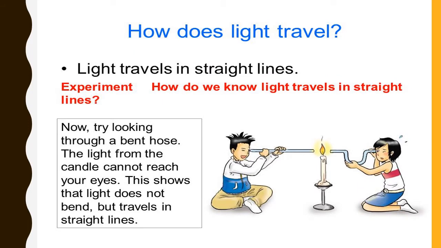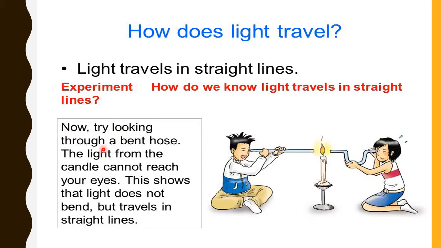So kids, how does light travel? Light travels in straight lines. And how do we know that light travels in straight lines? For this, we have to do an experiment. Here you can see 2 children trying to see this candle with hoses. The boy is holding a straight hose and the girl is holding a bent hose. The boy would be able to see the candle because his hose is straight and light travels in a straight line.